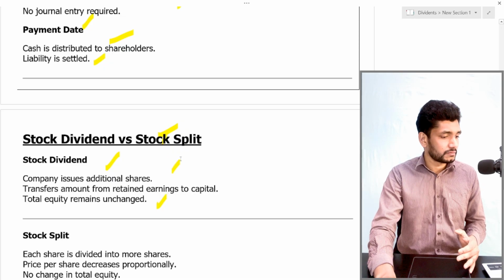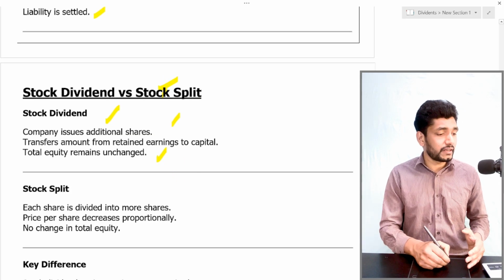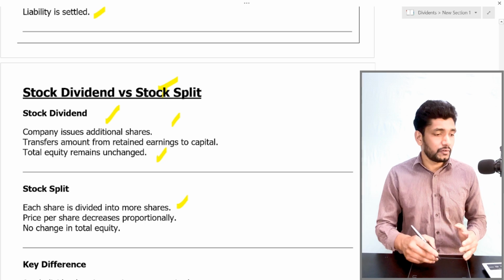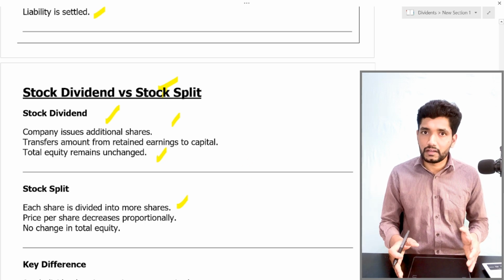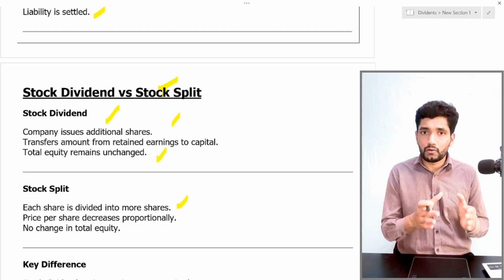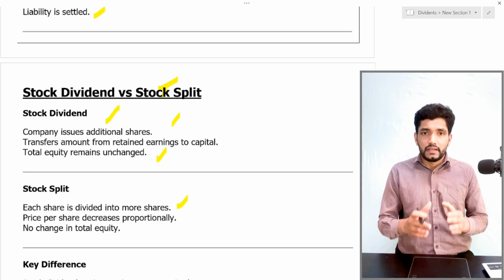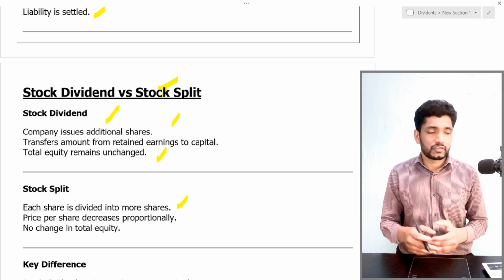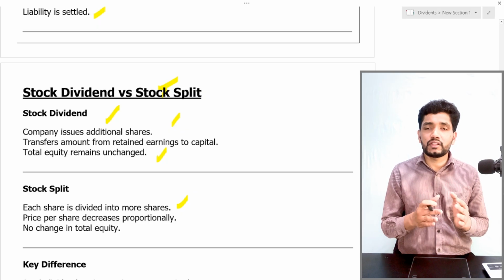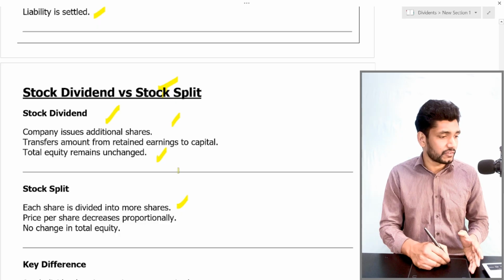Then the stock split. A stock split means each share is divided into two or more shares. That means if there is a stock split of 1 into 2, and a shareholder is owning one share, then they will get two shares instead of that one share. Again, the market price of the share decreases proportionally, and there is no change in total equity, because the total number of shares will increase, but the total equity remains unchanged in a stock split.